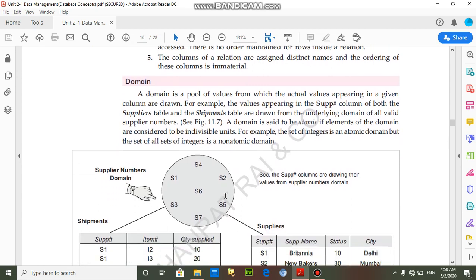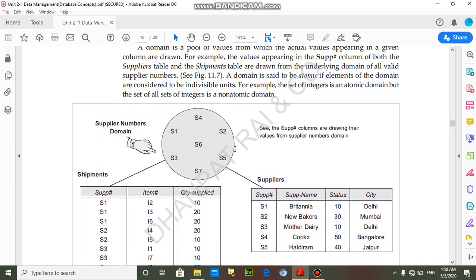And domain. Students, domain is the pool of values from which we can extract the actual value. For example, this is the shipment table, and second is the supplier table. So here is the pool of supplier ids: s1, s2, s3, and from this pool we can extract the supplier id.